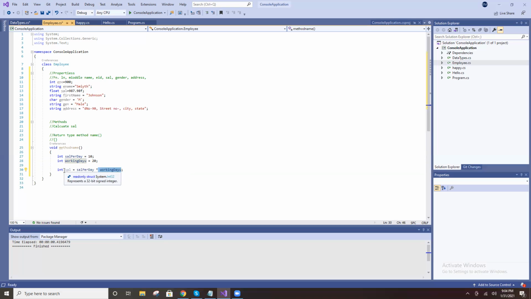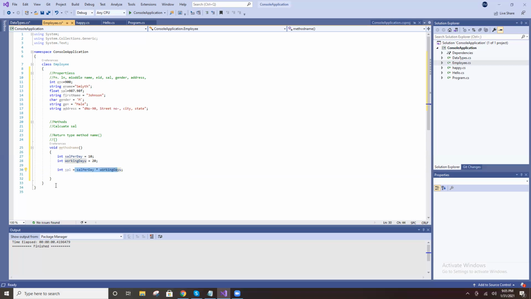In the salary, what value is available? Salary is floating. 10 into 20 means 200, so 200 will be available.